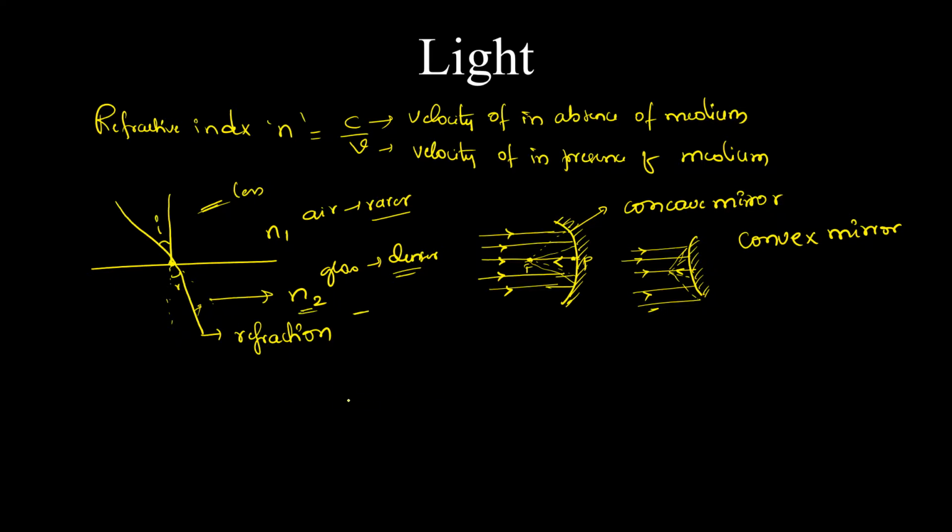Now what happens when the light ray passes from a medium with less particle density to higher particle density, rarer to denser? The velocity decreases due to the presence of these particles.